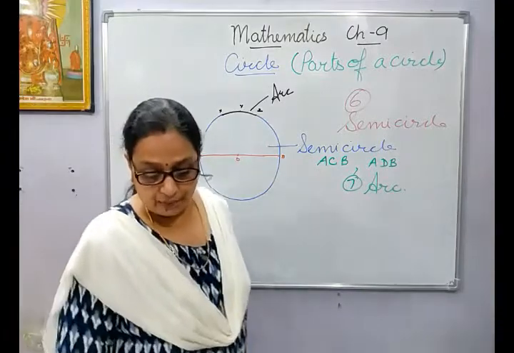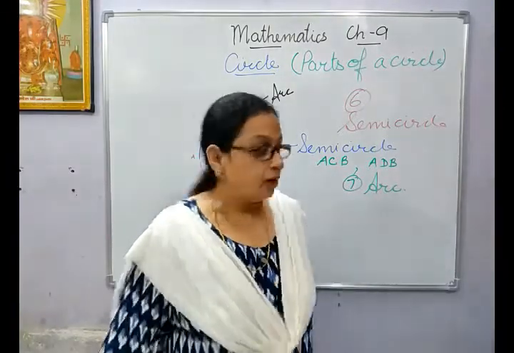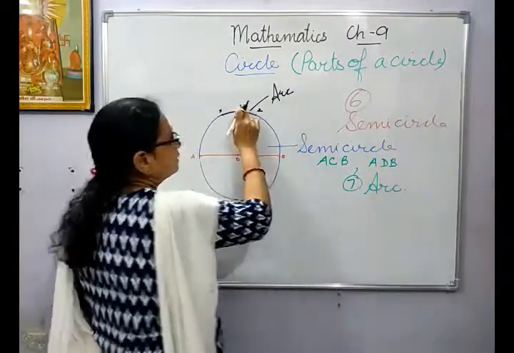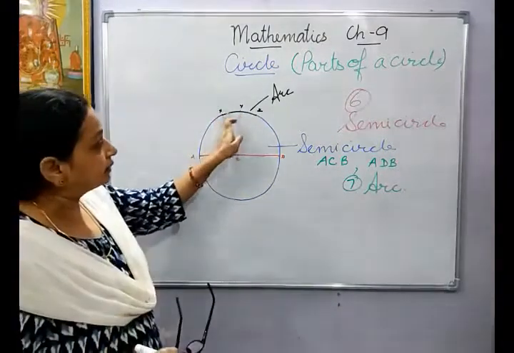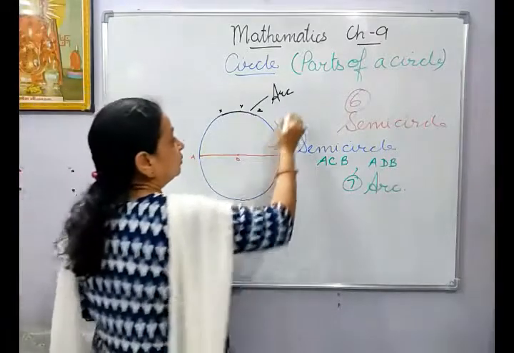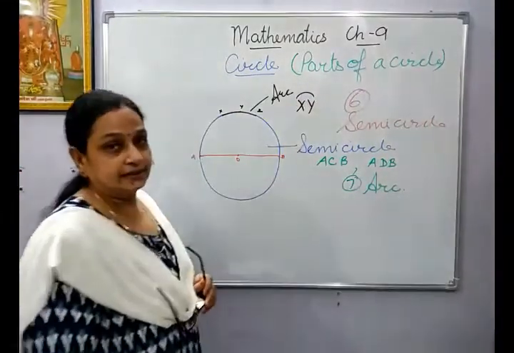So I am reading it. A part of a circle is called the arc of the circle. Now suppose this is X, Y, Z. I have put this Y extra to show you that it is the curve. We can write down the arc as XY, and it is written like this.